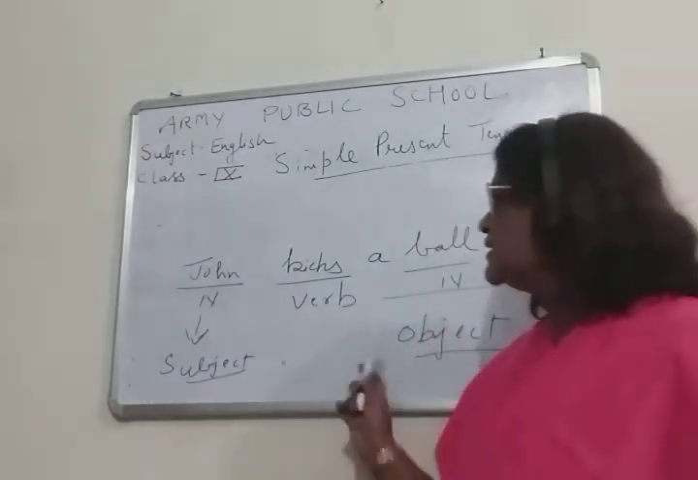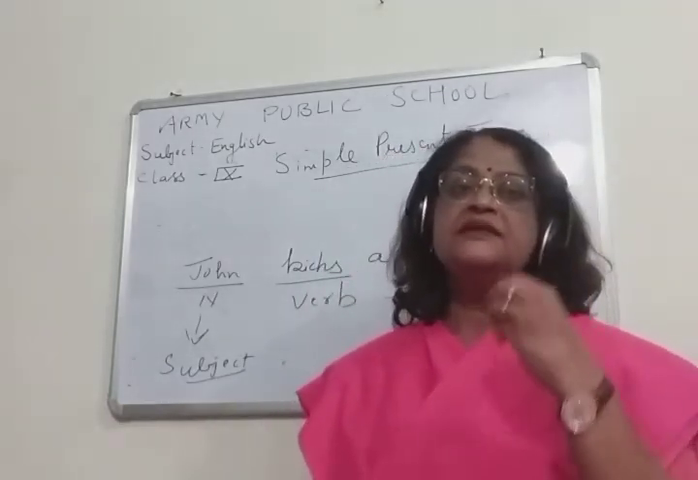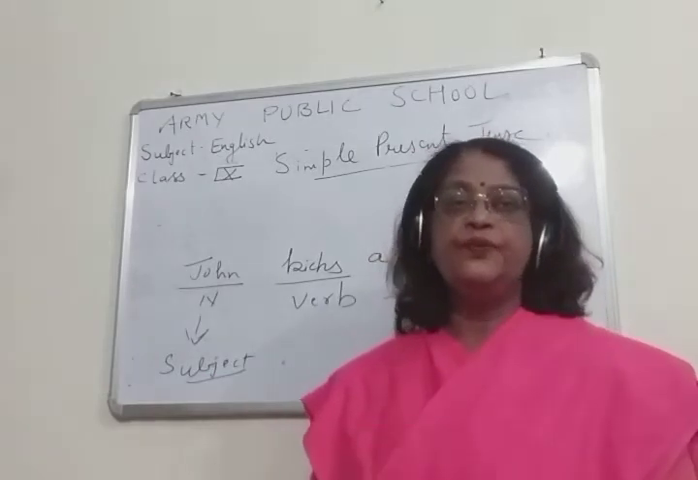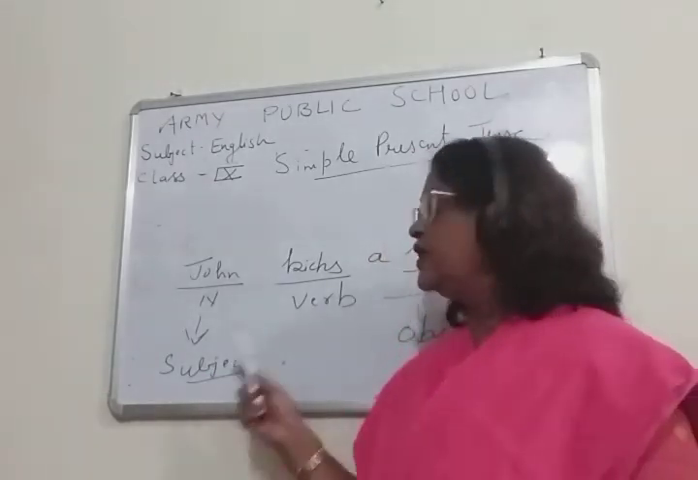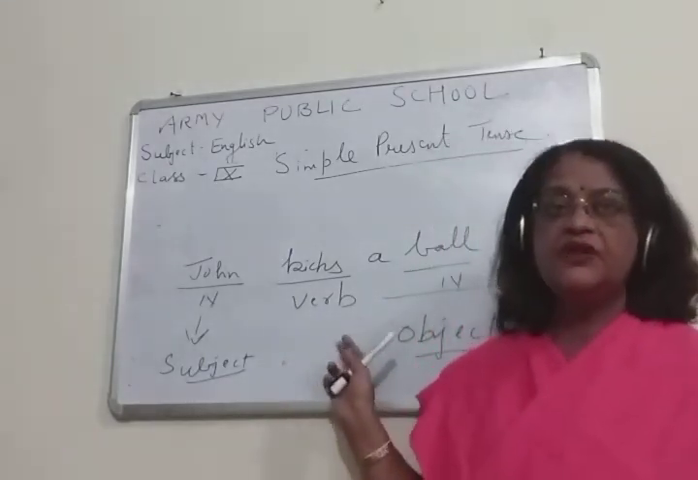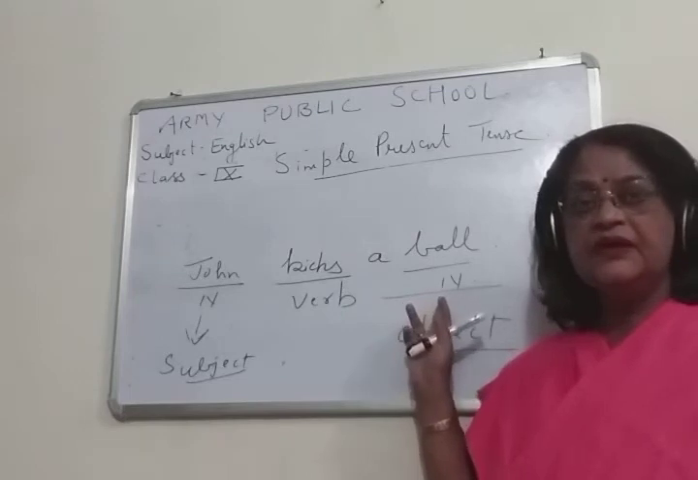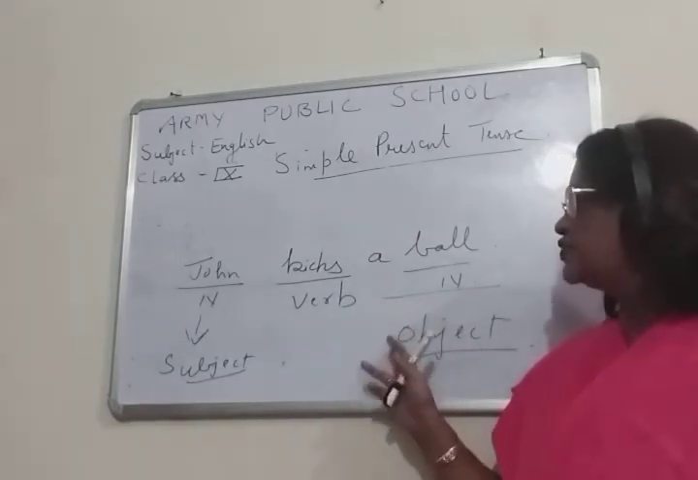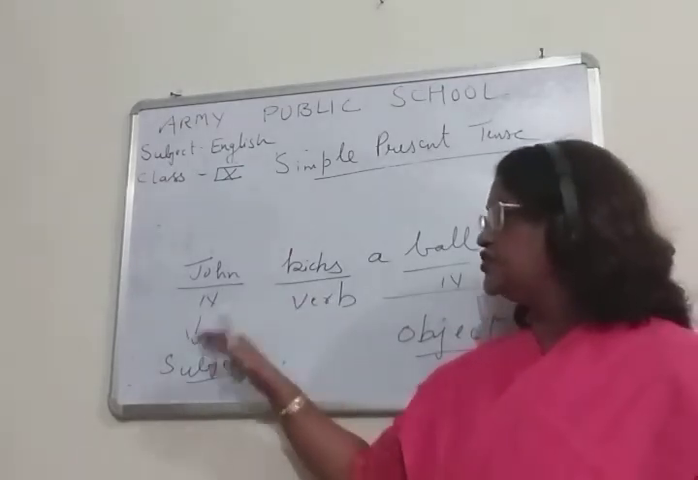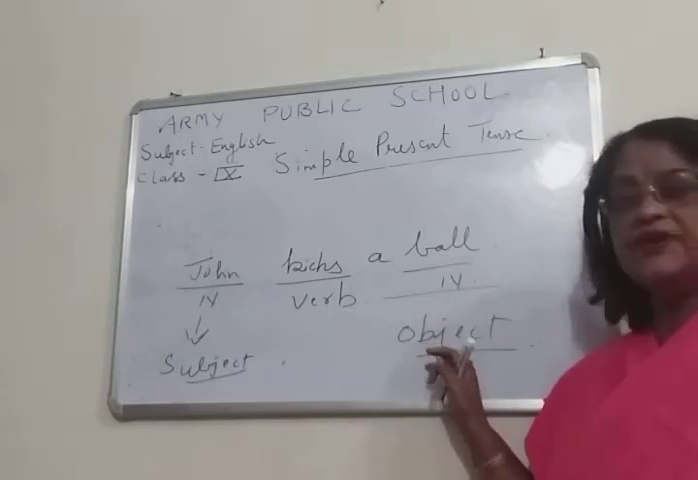So John kicks a ball. Alright. Children, here John kicks a ball. John is here a noun. And the verb is here kicks. And ball again is a noun, so this is an object. So noun or pronoun which comes before the verb, that is known as subject. Noun or pronoun which comes after the verb is known as object.